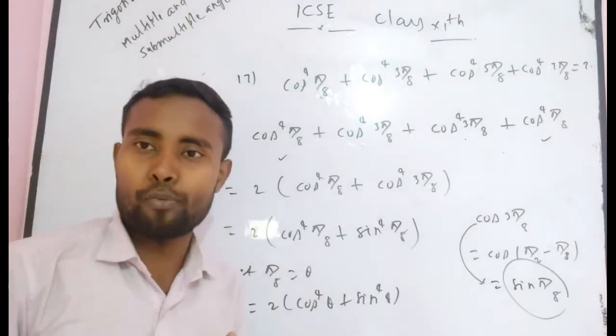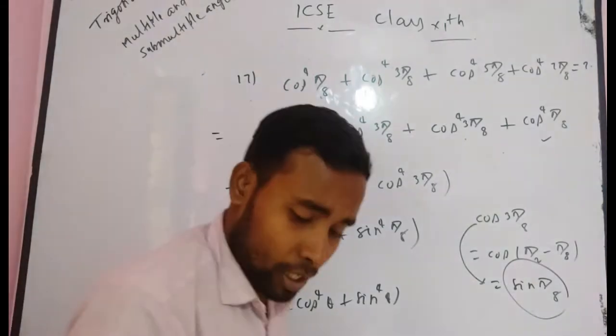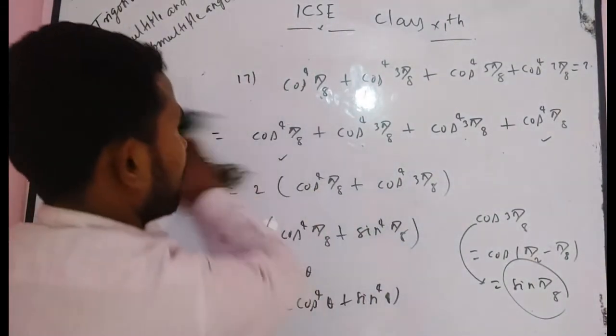Then it becomes easier for you. So I want to tell you again: firstly, convert this angle.